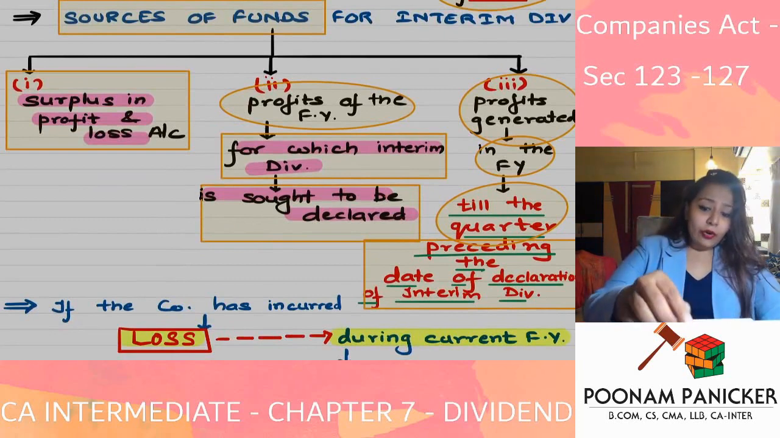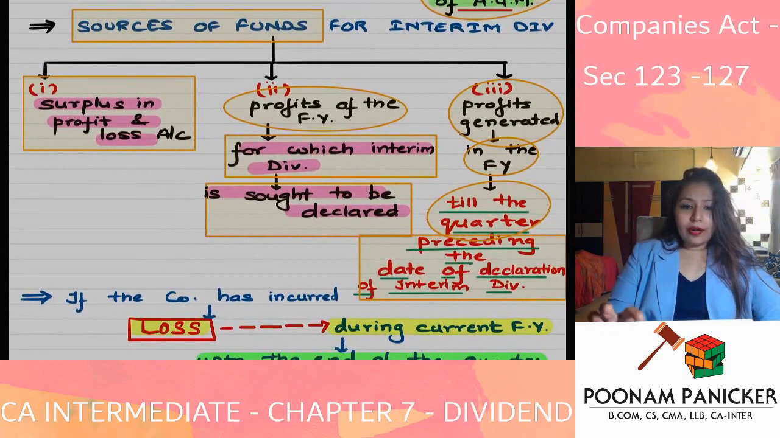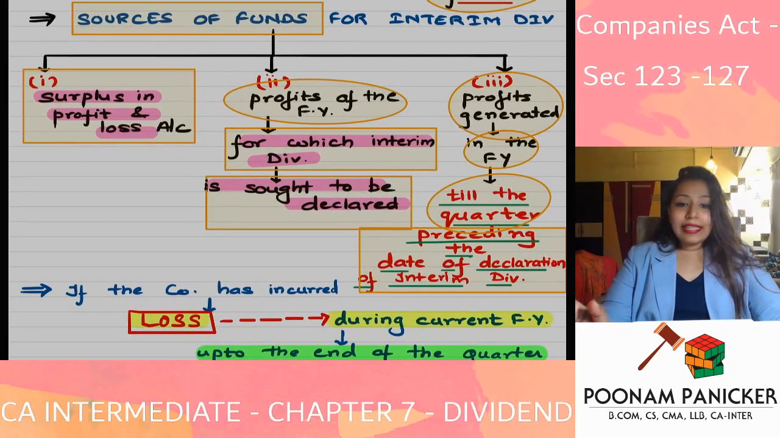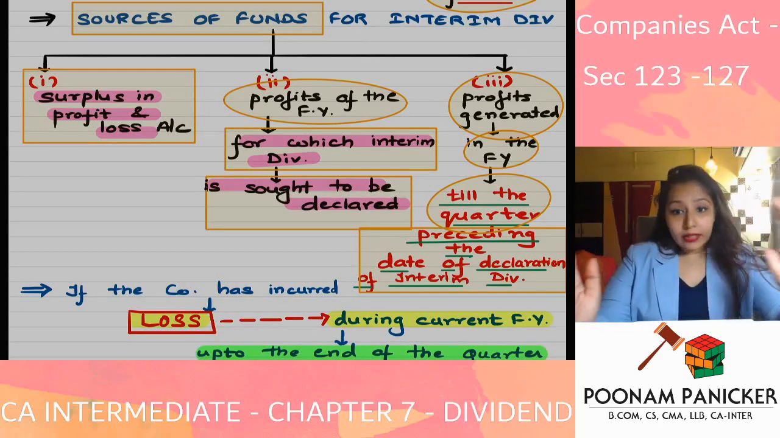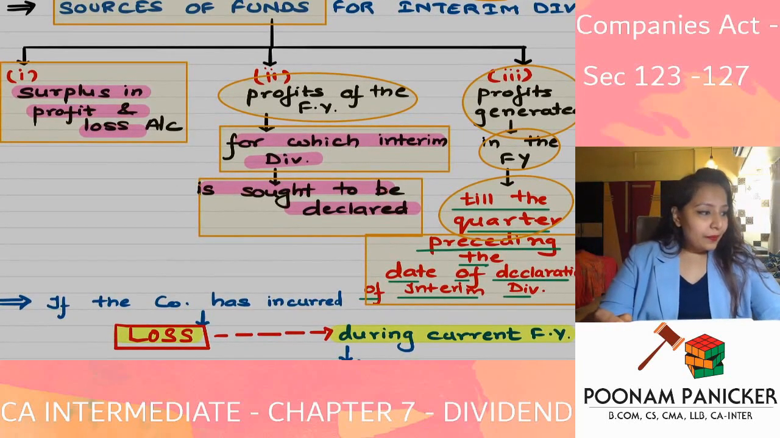Now going ahead, let us talk about the sources of funds for interim dividend. Why is the dividend called interim? The dividend is called interim dividend for the reason that it is declared between AGMs. So what is the amount which you can use for the purposes of declaration of interim dividend? What are the sources of funds?